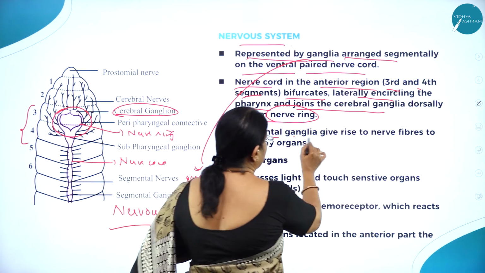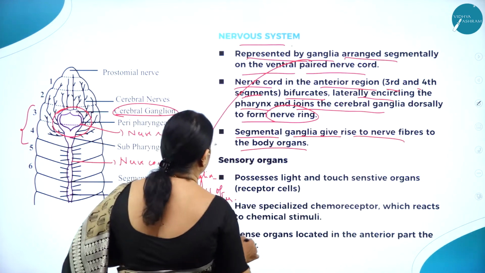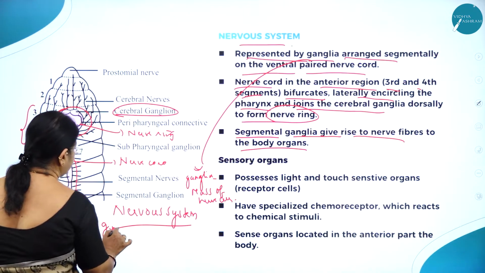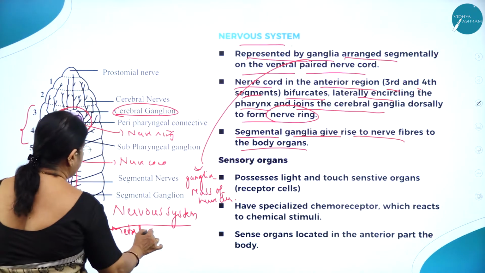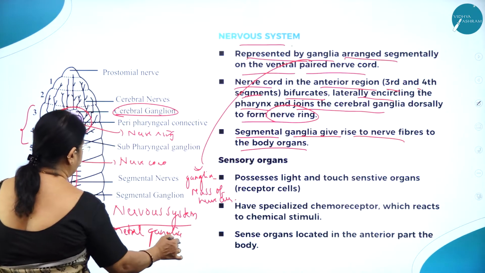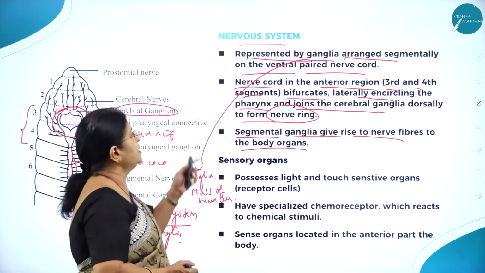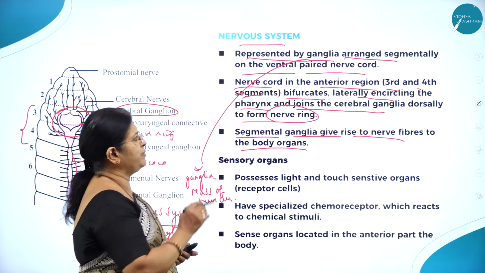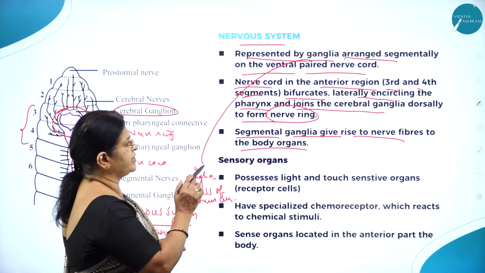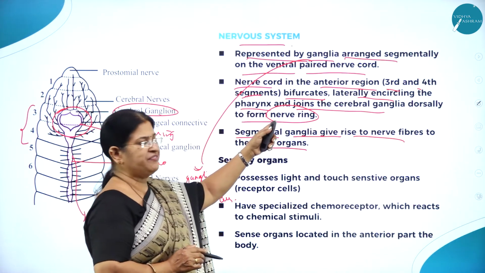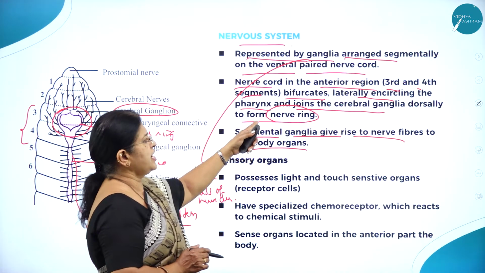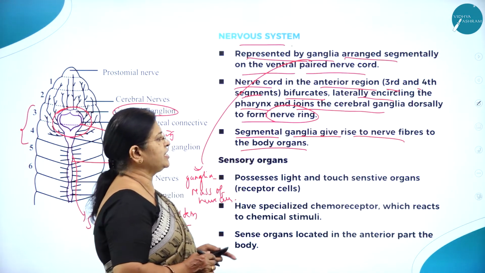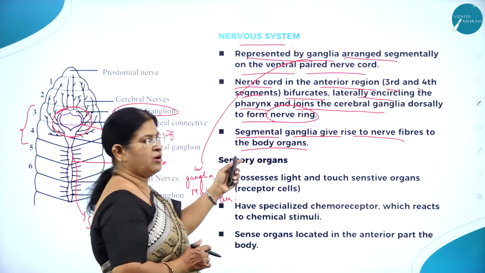Then segmental ganglia give rise to nerve fibers to the body. So here you can see this is called segmental ganglia. This is called segmental ganglia. So the nervous system is represented by ganglia arranged segmentally on the ventral paired nerve cord. The nerve cord in the anterior region, that is on the third and fourth segment, bifurcates laterally encircling the pharynx and joins the cerebral ganglia dorsally to form the nerve ring. Segmental ganglia give rise to nerve fibers to the body organs.